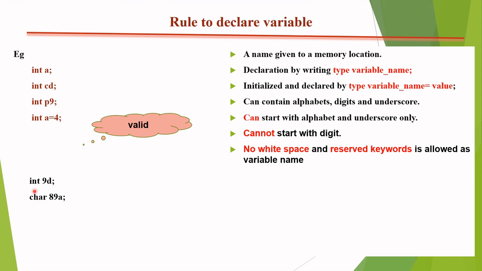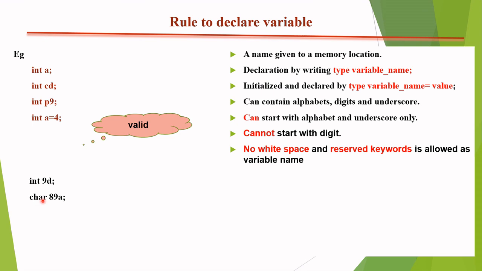And again I write int 9d semicolon. According to the semicolon, good. Okay, 9d. When we read 9d, what do we have to consider? Cannot. What is cannot? Cannot start with a digit. But I wrote my variable starting with digit 9. So this is not valid.